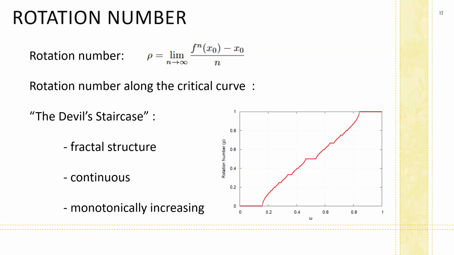For the sine circle map, we can calculate the rotation number along the critical curve k is equal to 1. And the rotation number is plotted as a function of the parameter omega, and the result is shown here. This structure is called the devil's staircase. It is continuous, monotonically increasing, and also has a fractal structure, which means that as we zoom in on any region of this curve, we will see a similar staircase structure. The plateaus in this curve indicate frequency locked regions, which means that for small shifts in parameter range, the rotation number still remains the same and rational.